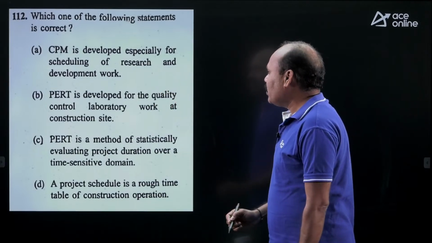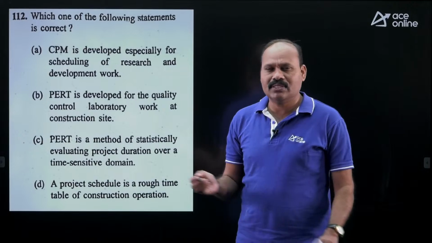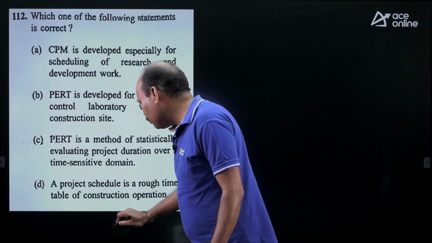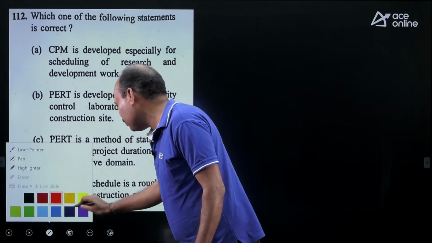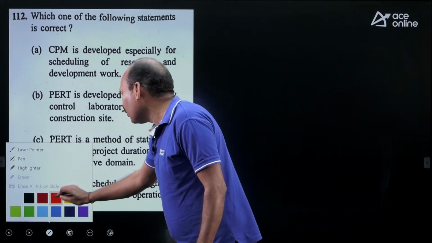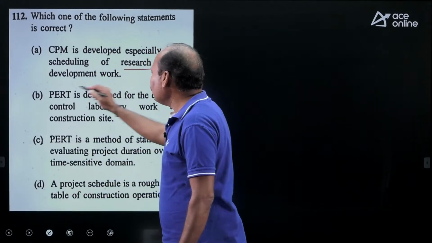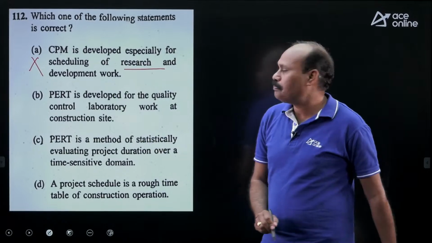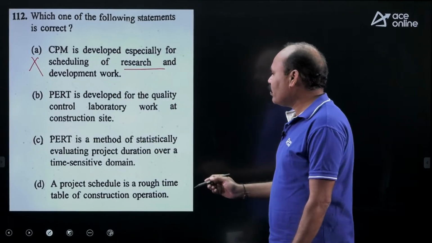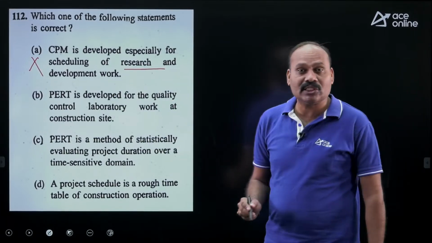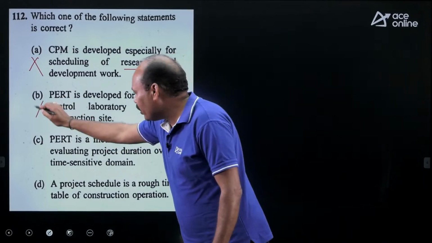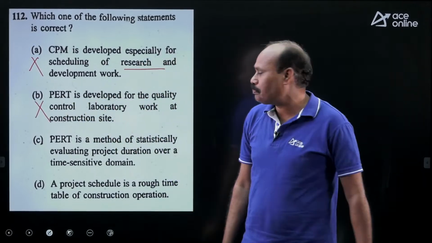CPM is developed especially for research and development works. It is absolutely wrong, because CPM is only deterministic and not well suited for this R&D work. R&D works means only PERT is well suited. PERT is developed for the quality control laboratory work at construction site. Actually, it is no way concerned with the quality and is only a scheduling tool.